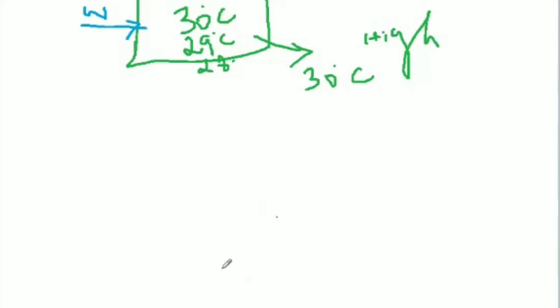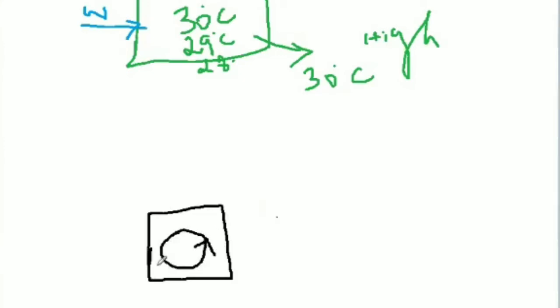I'll draw the block diagram here. It's a refrigerator. It's a reversible engine, so it works in the anti-clockwise direction. Normally an engine should work with two reservoirs. One is the higher temperature, that is the source, at temperature T1. The lower temperature is the sink, at temperature T2. But in the refrigerator, heat is transferred from Q2 to Q1.